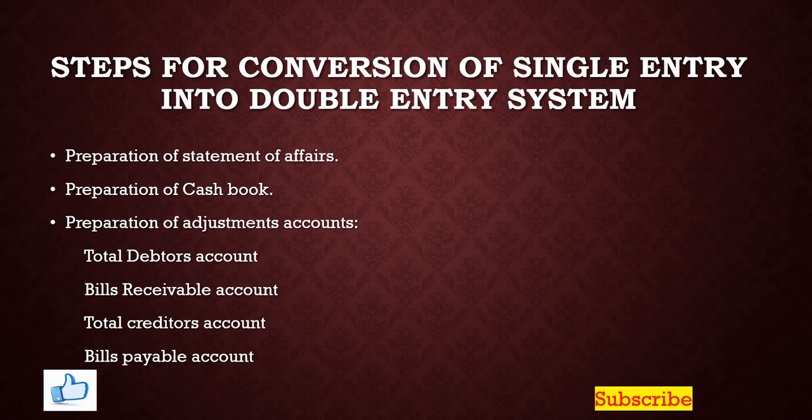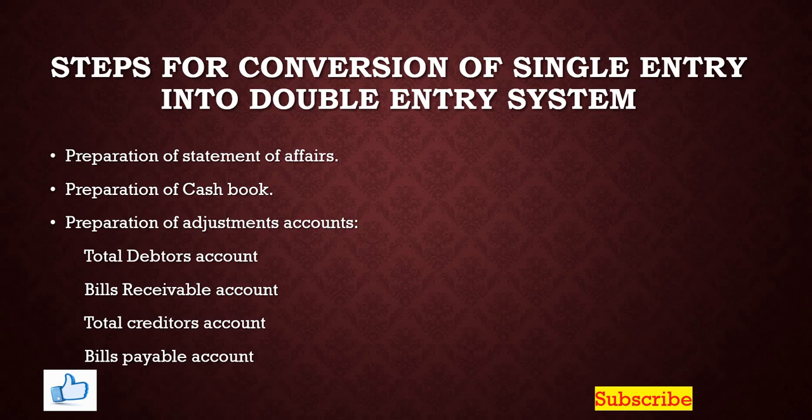Here in this case, the steps involved here, preparation of the statement of affairs. Of course, by taking the values of the assets and liabilities, the statement of affairs is prepared. The purpose of preparing the statement of affairs is to find out the opening capital or any value of the asset or the liability.